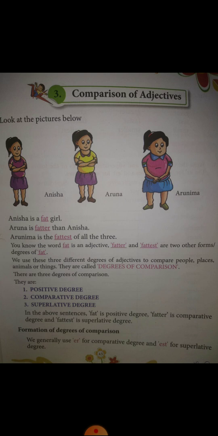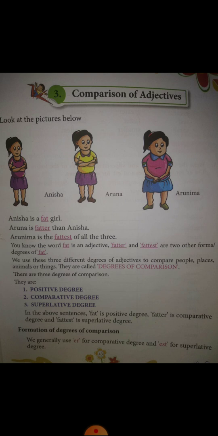Today, we are going to learn lesson number 3 of Unit 3, Comparison of Adjectives, which is in your English 1 book. Students, in the previous chapter, we have learned about different types of adjectives, right? And I've already explained the meaning of adjective and its different types as well, right? So now today we will learn about comparison of adjectives.